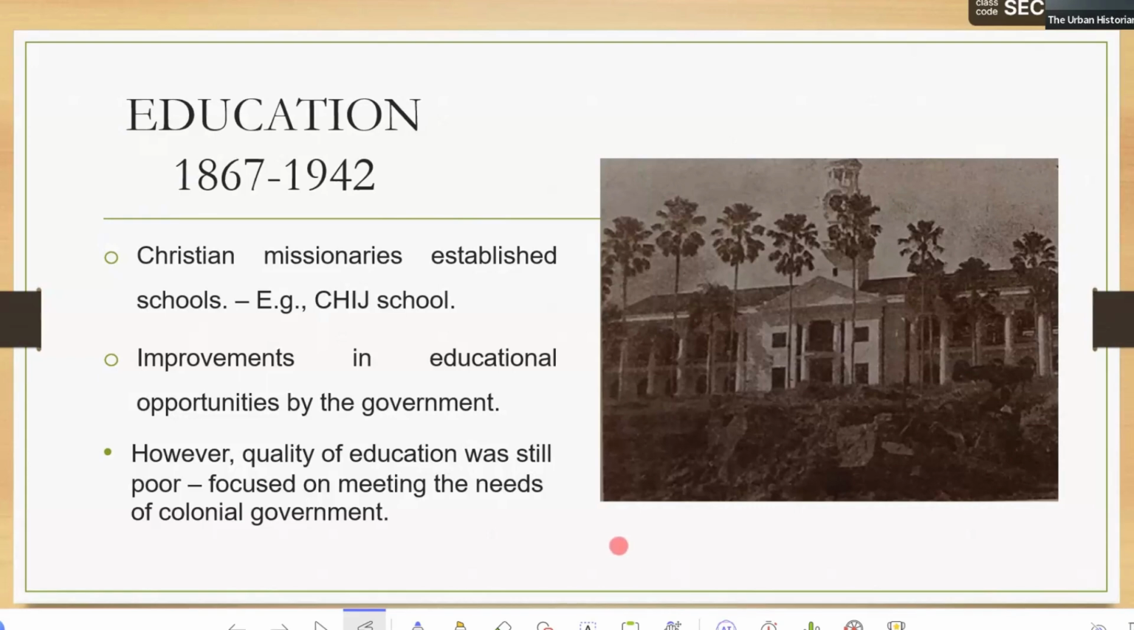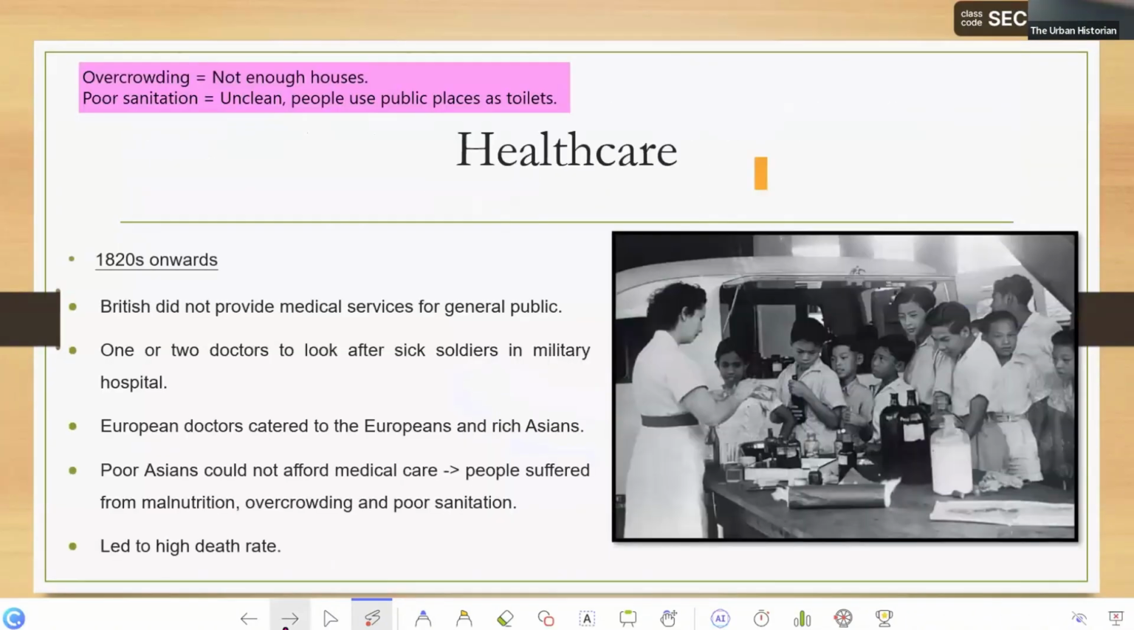And so this means overall there are more schools in Singapore, but the quality of education was still very poor, and it's not as good as today. Singapore's education today is high quality. But last time, although there were more schools after Singapore became a crown colony, the quality was still not that good. So we learned about education already. Now let's move on in the notes.